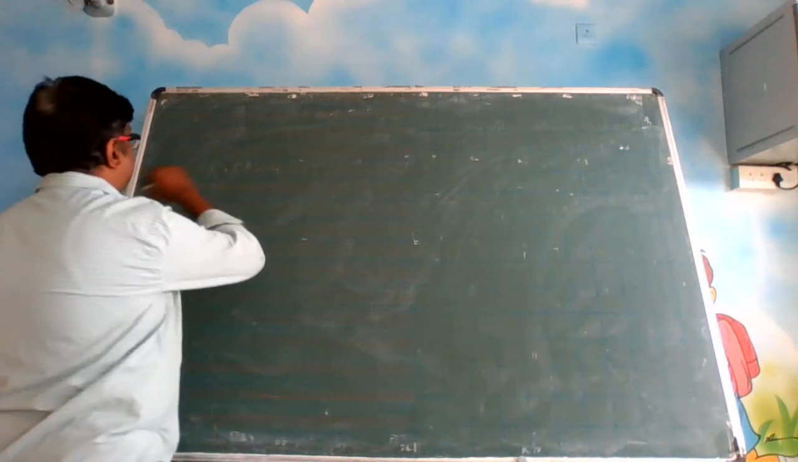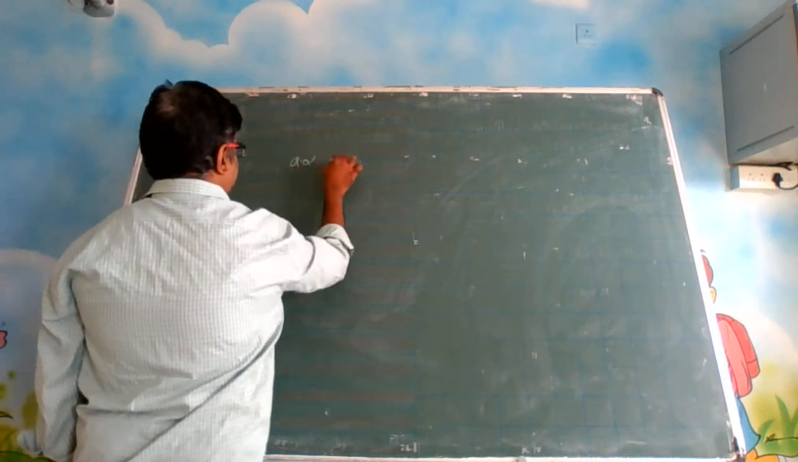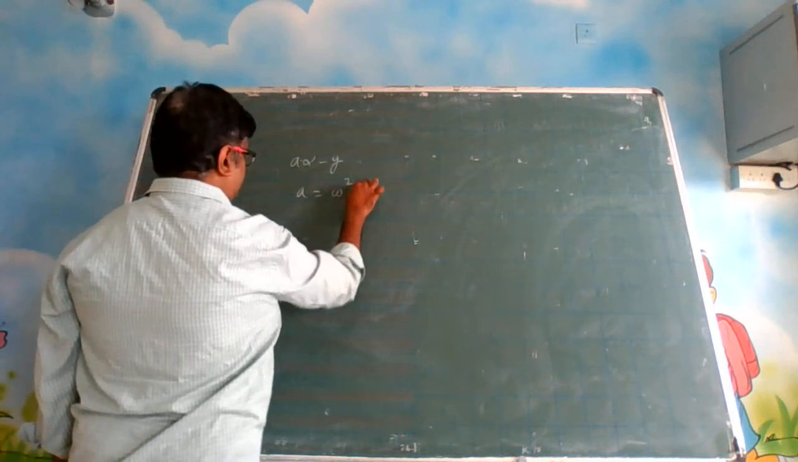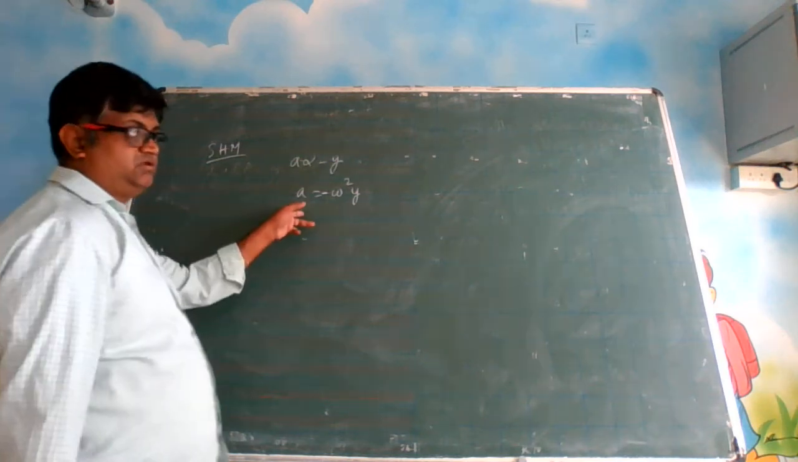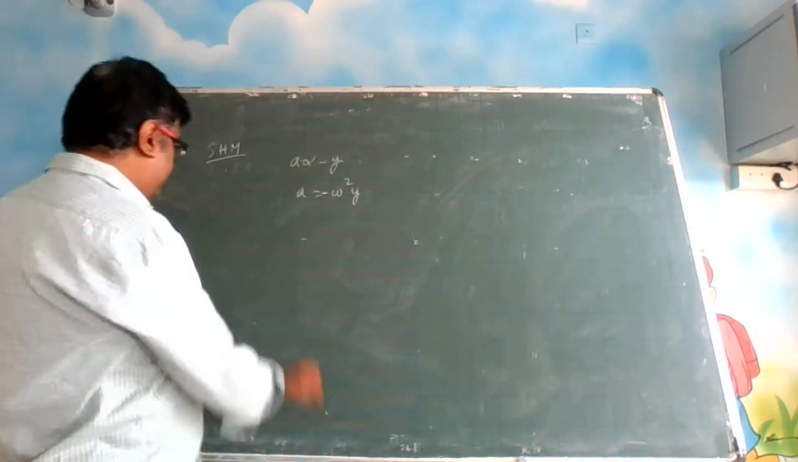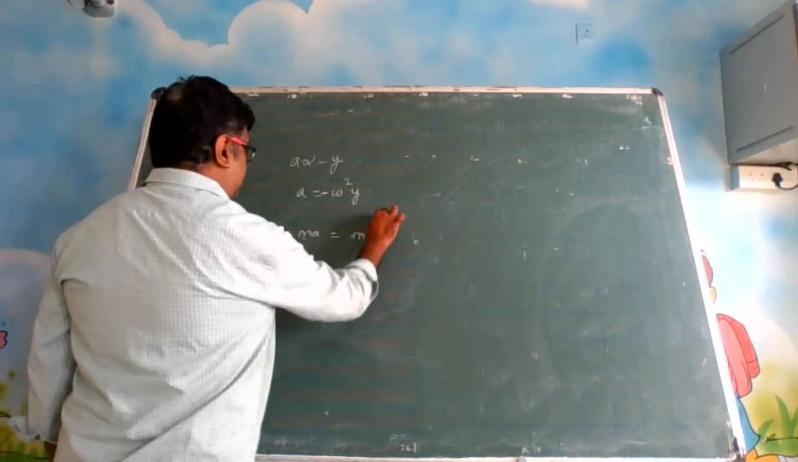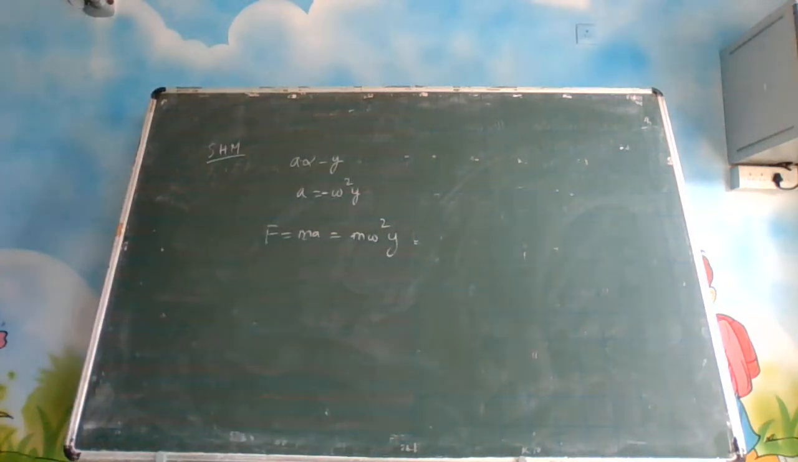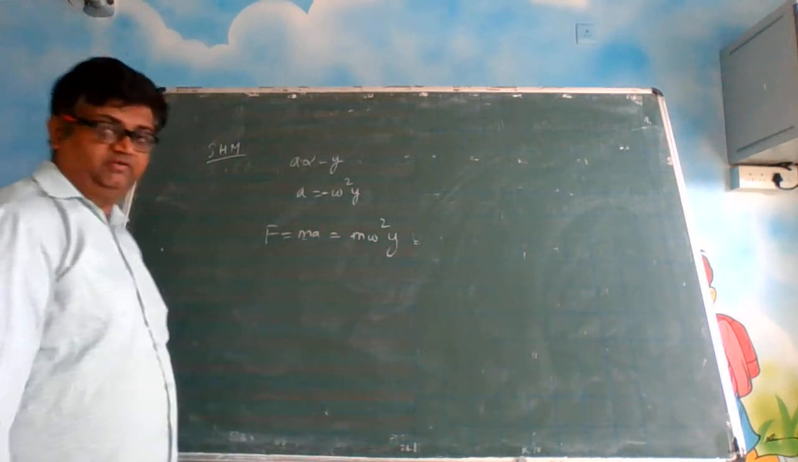Now let us see some more concepts. In simple harmonic motion, you are saying that acceleration is proportional to minus y, or acceleration is equal to some omega square y, right? So this is acceleration, multiply with the mass, you get force. What are you getting? F is equal to m omega square y. That means the displacement is happening in the y direction. So this is what it is.